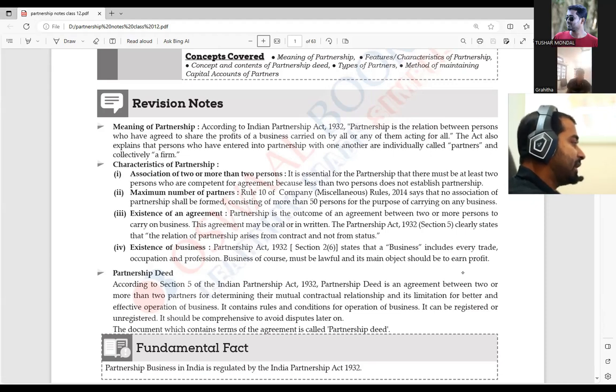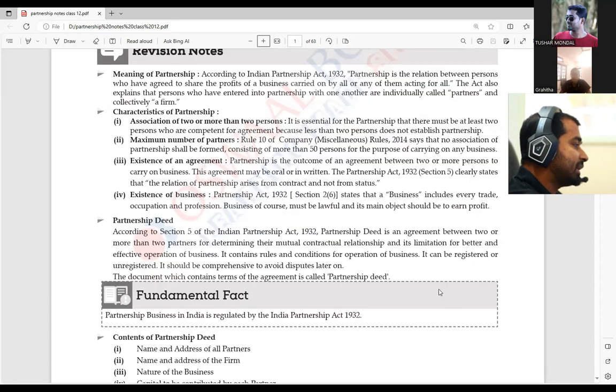Now, as per Section 5 of the Companies Act 1930, sorry, it is not the Companies Act, it is the Partnership Act, the Partnership Act 1932. Partnership is an agreement between two or more persons, contractual between them.